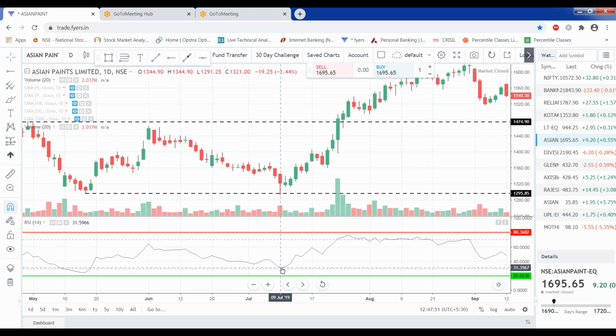So whenever you are using an RSI indicator and you are seeing 30 or 20 and you are seeing a reversal kind of sign in the price action, you can always take an entry on the basis of the RSI, but with a stop loss.